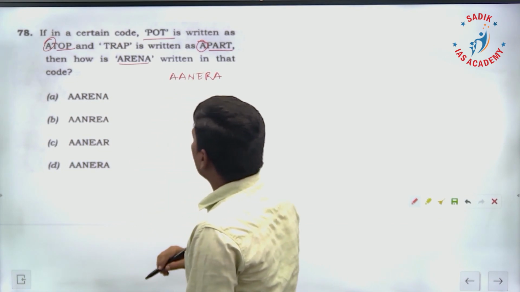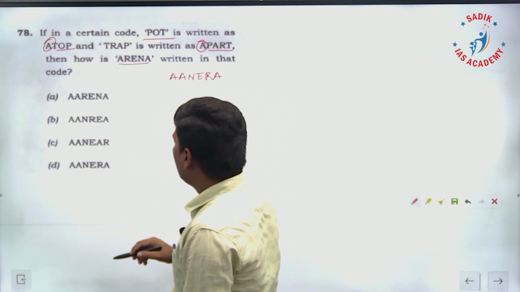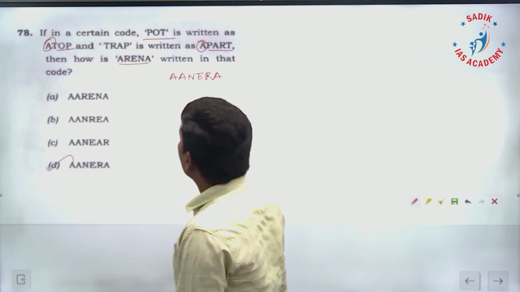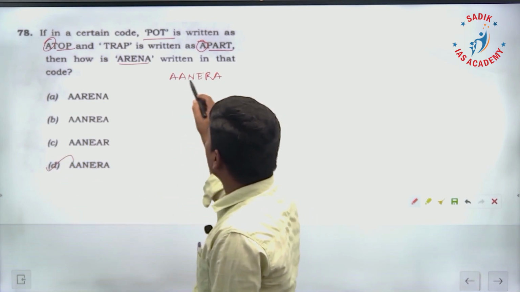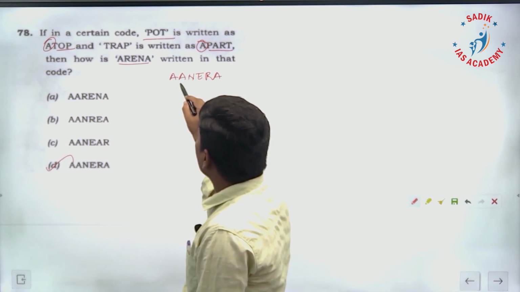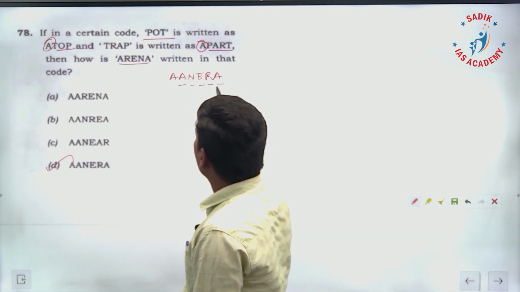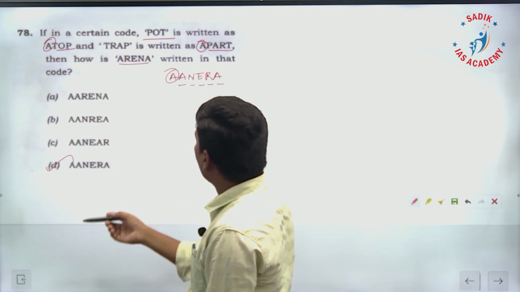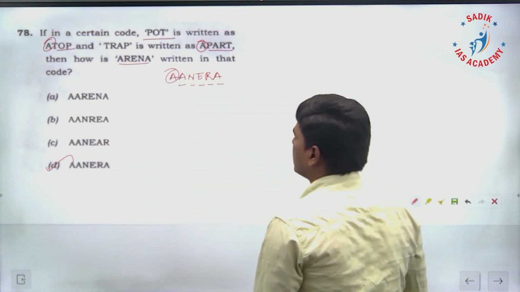So, it is going to be what? A, N, E, R, A. Option D, right? In reverse it is right. A, N, E, R, A and the first A. So, A, N, E, R, A, option D is the answer for this question.